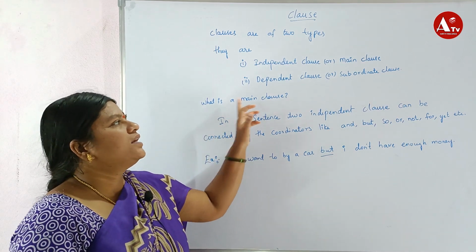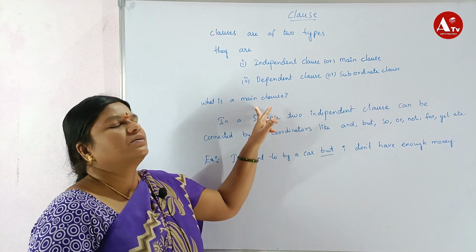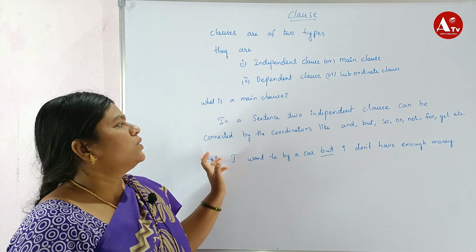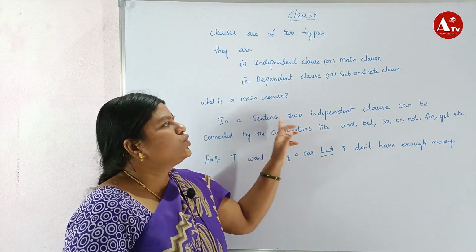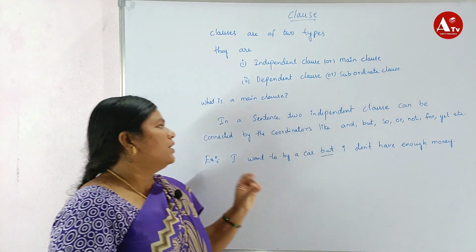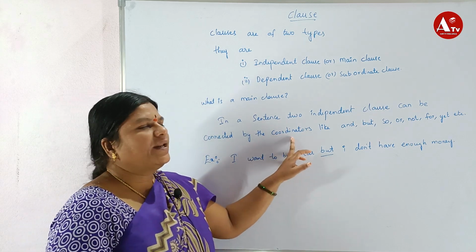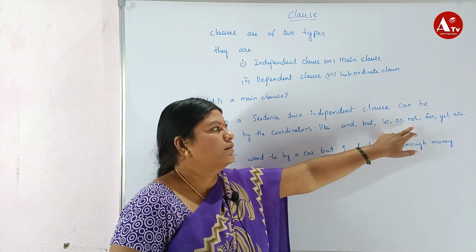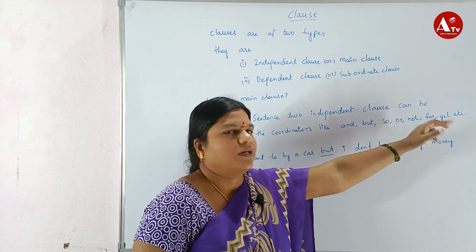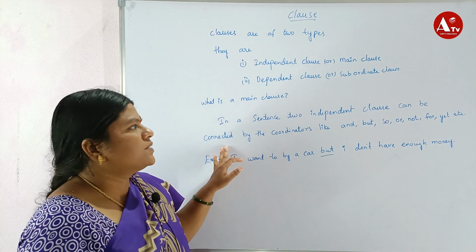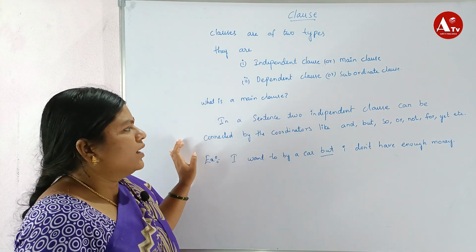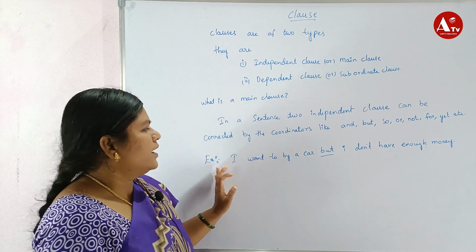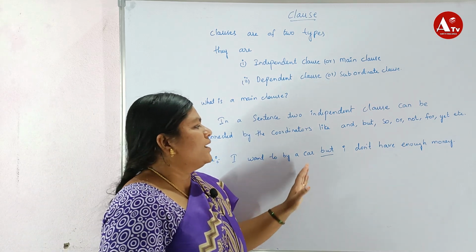What is a main clause? A clause which contains a subject and a verb is called a clause. In a sentence, two independent clauses can be connected by coordinators like and, but, so, or, nor, for, yet, etc. These all come under coordinate clauses.